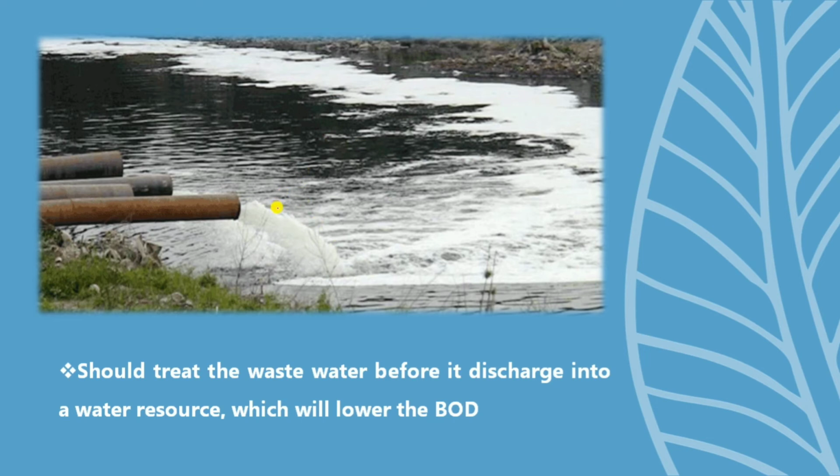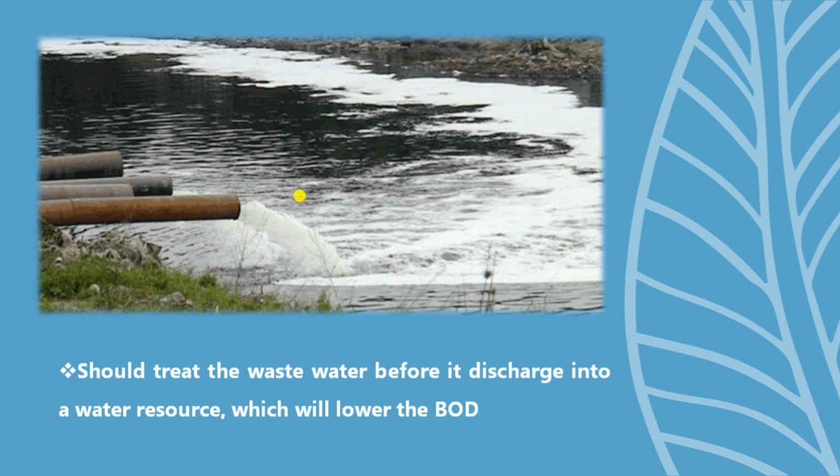So the microorganisms in the aquatic ecosystem need more energy or more dissolved oxygen to decompose this organic matter. That will reduce the dissolved oxygen which is used for the activities of plants and animals. That will affect the aquatic life.